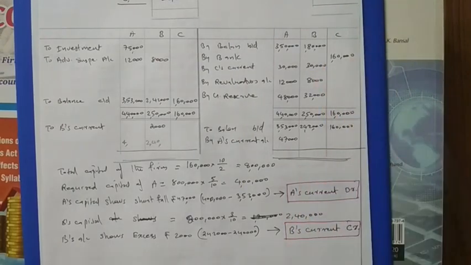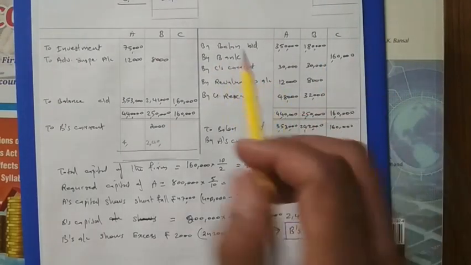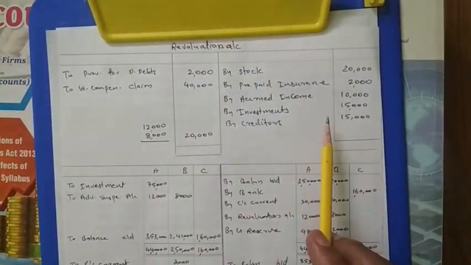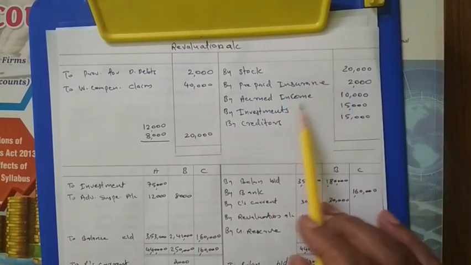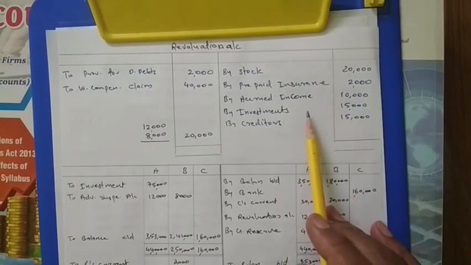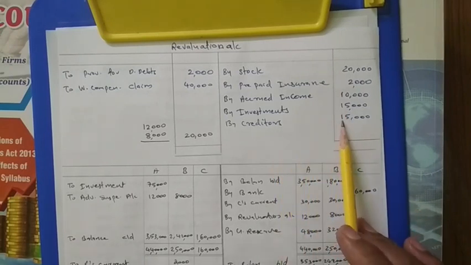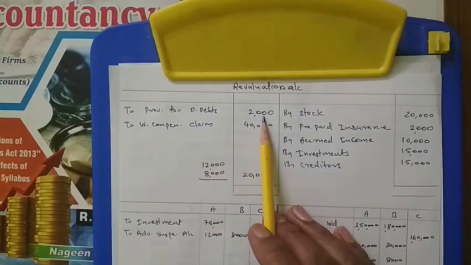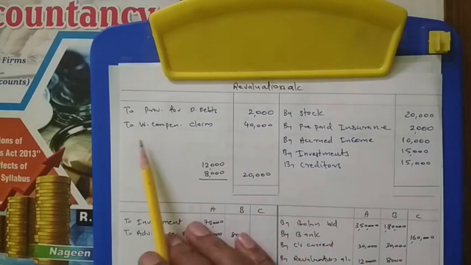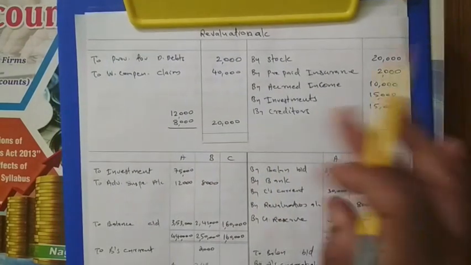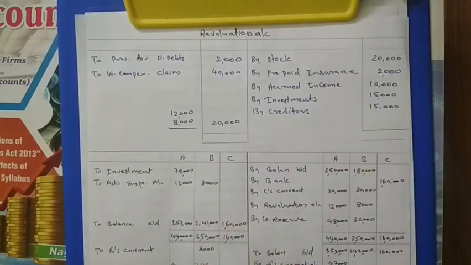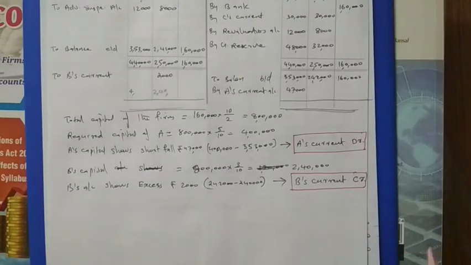Then you see the revaluation account. These revaluation changes you have to update. Okay, means stock is increasing. Prepaid insurance will come on the asset side. Accrued income will come on the asset side. Investment already taken by the partner. Creditors you have to subtract. Then provision for doubtful debt, 2000 more is coming in the provision. And claim for workman compensation will come on the liability side. Okay, and if any item in the old balance sheet is not touched, means not distributed, that also will come, and the balance sheet will get the correct total.